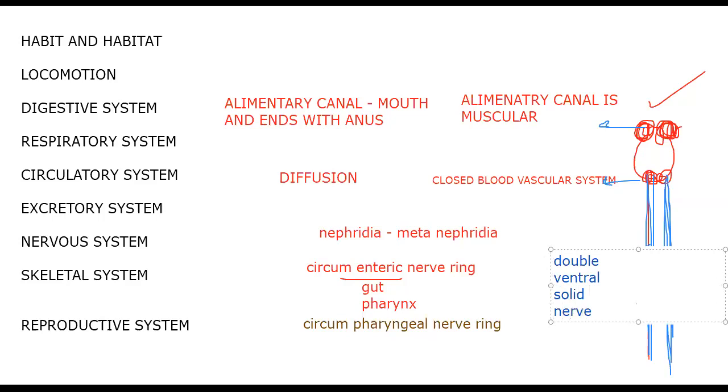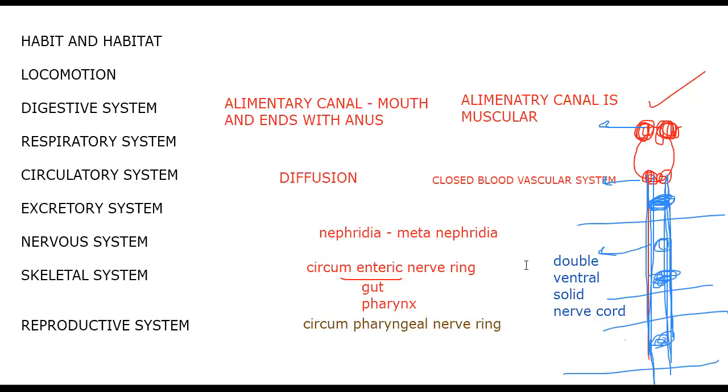Solid means no hollowing. A double ventral nerve cord, a solid nerve cord, is present. I've just drawn the two nerve cords there. The nerve cords even have nerve ganglia in every segment of the body. I've drawn a few segments for you. Since every segment has nerve ganglia, they are called segmental nerve ganglia.